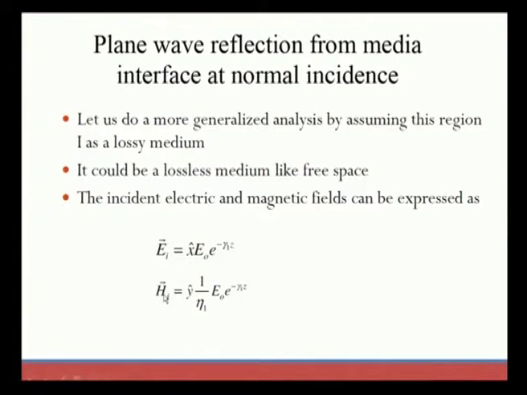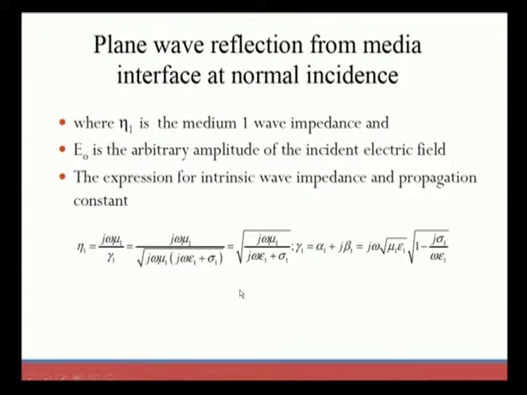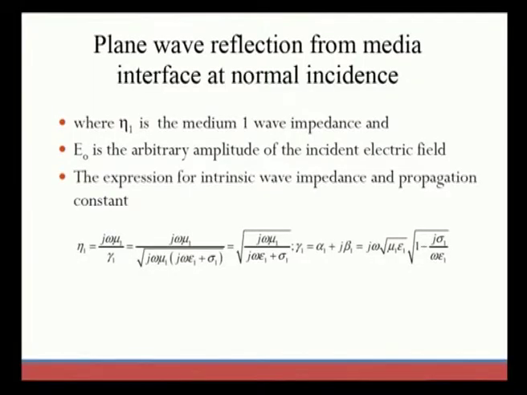The magnetic field lies along the y axis, and that is why y is represented with a cap. Eta represents the wave impedance, which we also discussed, and the complex propagation constant is represented by gamma. Next we move on to the medium having a wave impedance and propagation constant, where eta 1 is the wave impedance of medium 1, and E naught is the arbitrary amplitude of the incident electric field here.